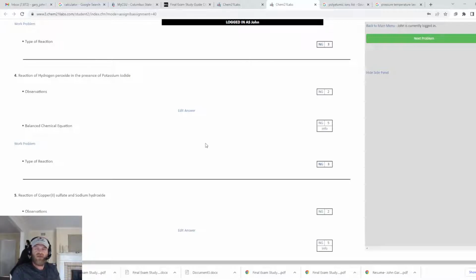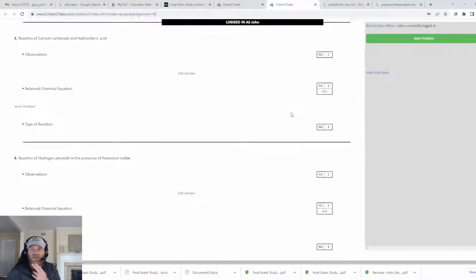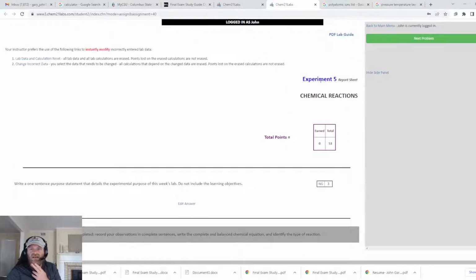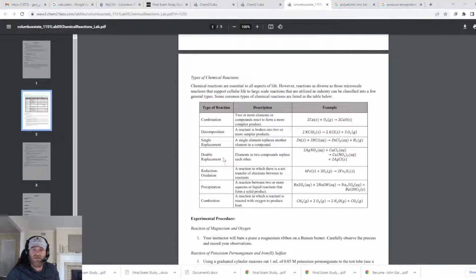And then also, let me see what the PDF lab guide has, if it has a little list. You also want to maybe make a little cheat sheet, right? So yeah, it has a little list of all the different types of reactions, combination reaction. I put them together. I probably won't do much about reduction oxidation, because those can be hard to recognize if you're not familiar.